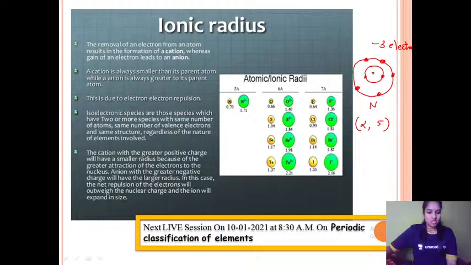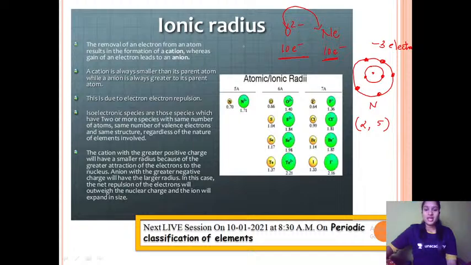What is the meaning of isoelectronic species? Isoelectronic means, iso means same, electronic means number of electrons. So the same number of electrons will be present in those pair of species. For example, if I take O2 minus and if I take neon, oxygen is atomic number 8, it has accepted 2 electrons. So the total number of electrons in oxygen is 10. Neon has atomic number 10, so it also has 10 electrons. So we say oxygen is isoelectronic with neon.